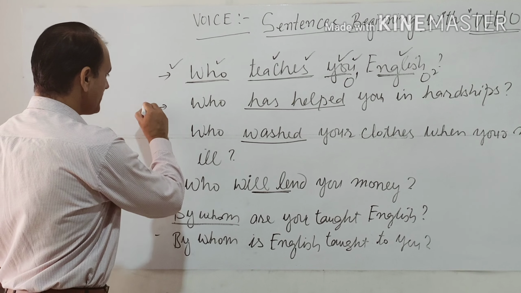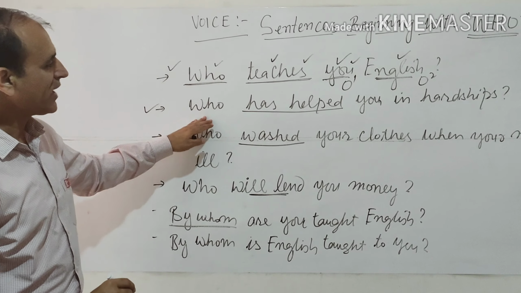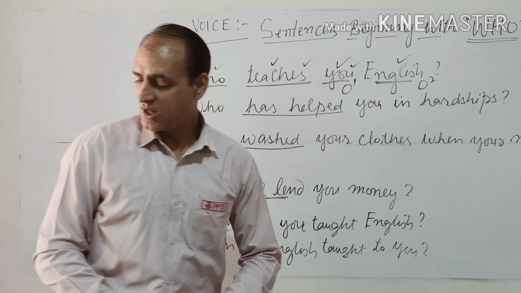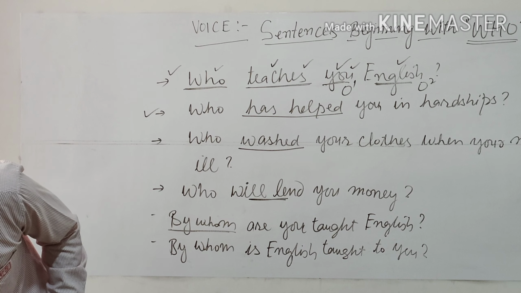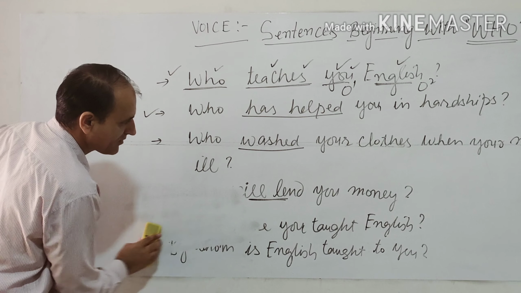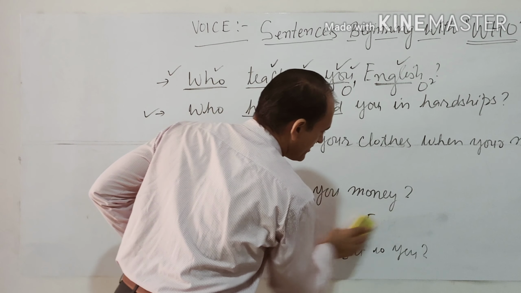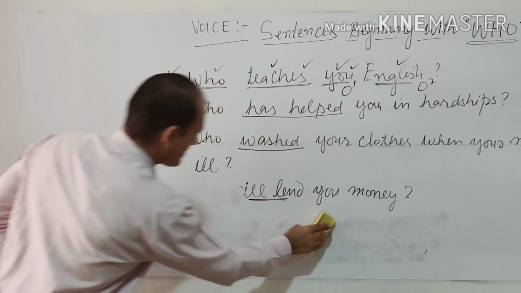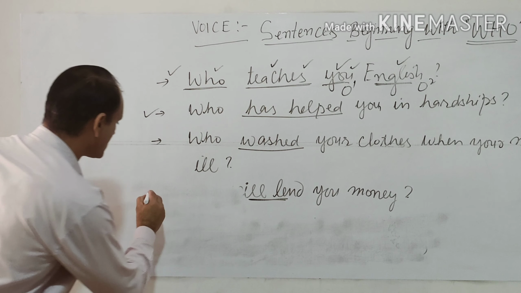Let's take one more example. Who has helped you in hardships? This was the active voice.